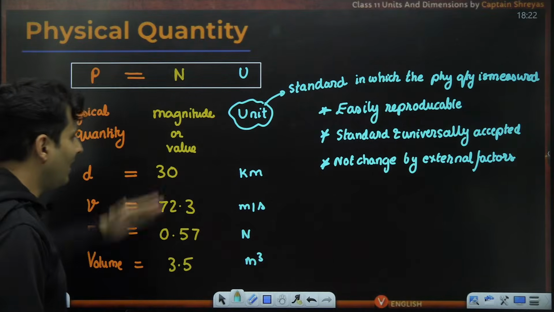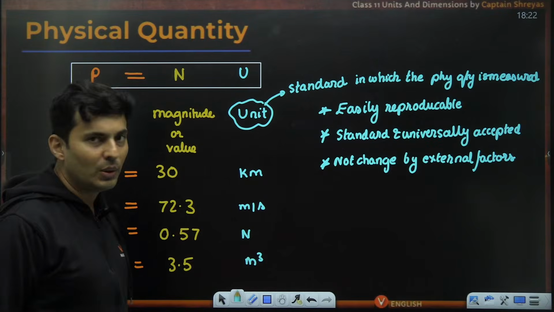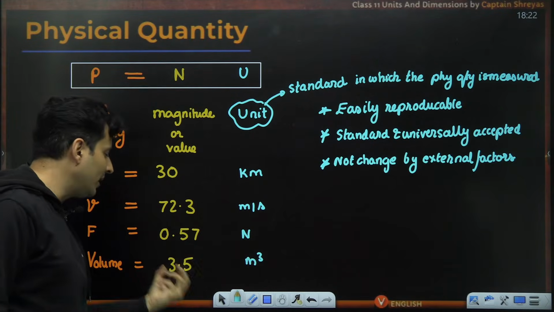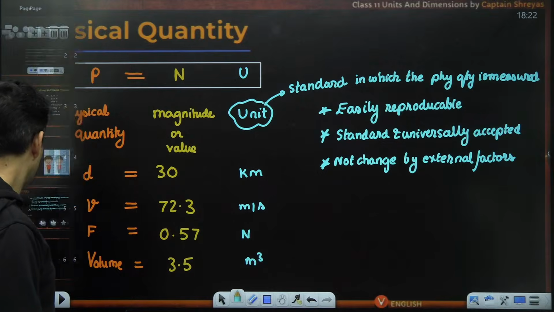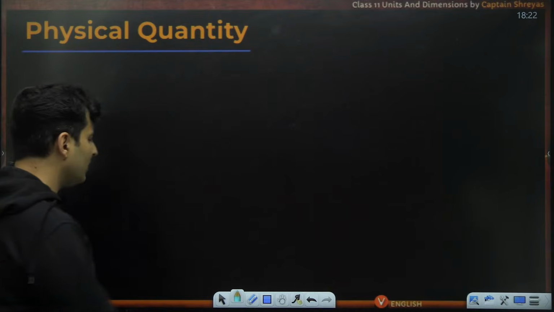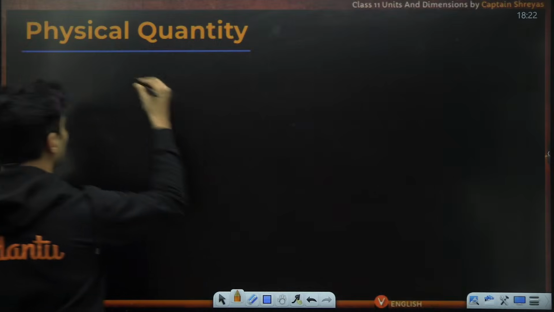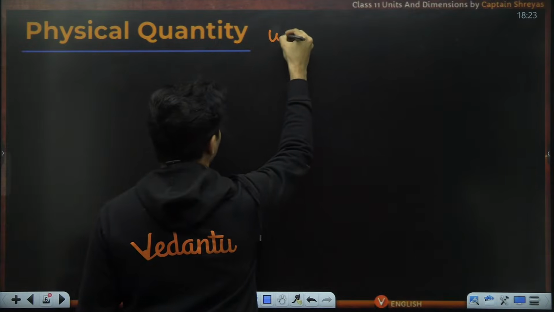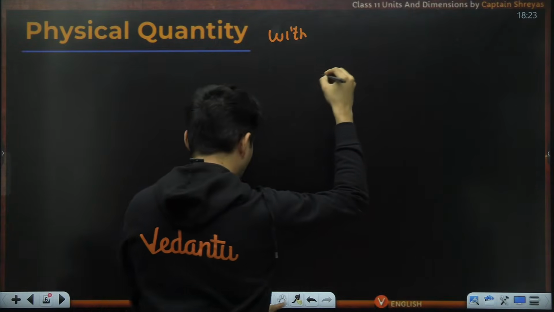Okay. Fine, sir. I understood what is P is equal to N into U, meaning a physical quantity is something into a unit. Are there physical quantities without any unit? Let me ask you that question. Physical quantity without any unit. I think there are.